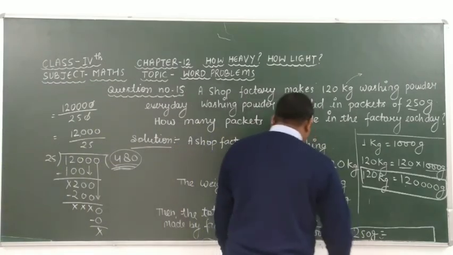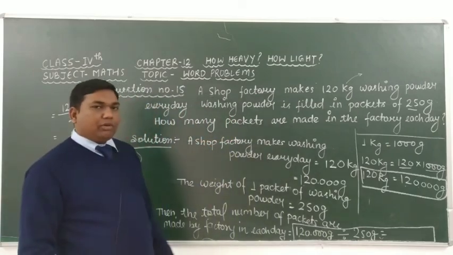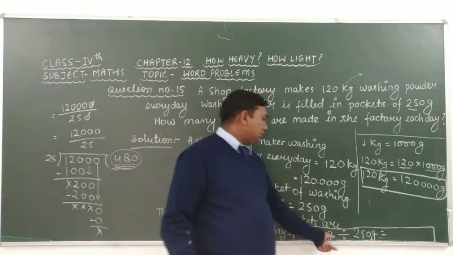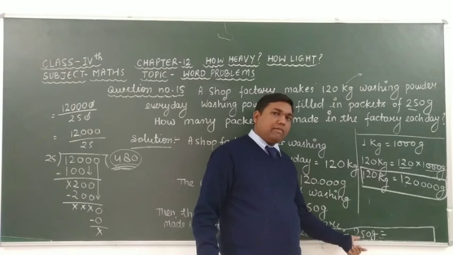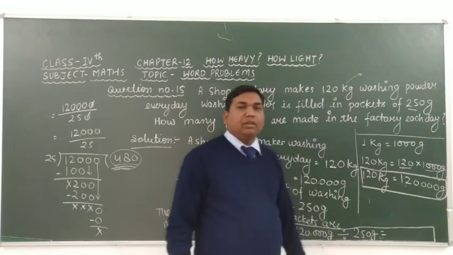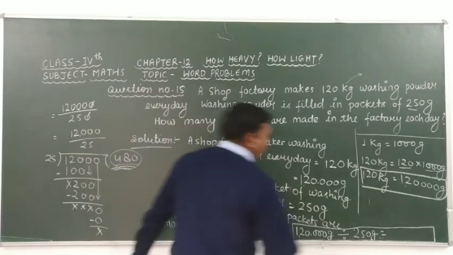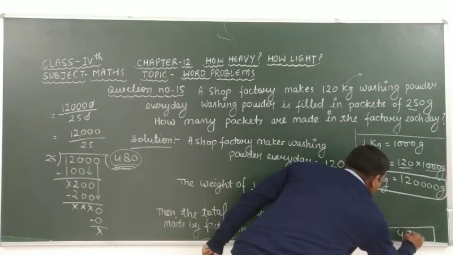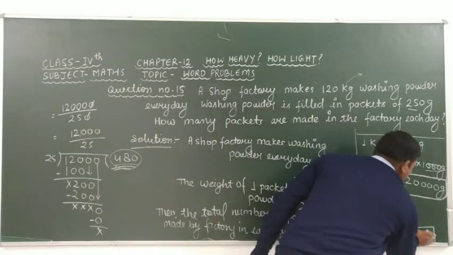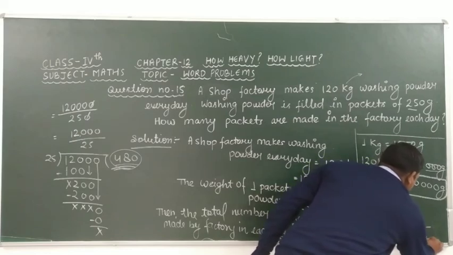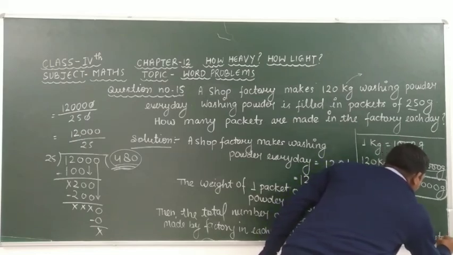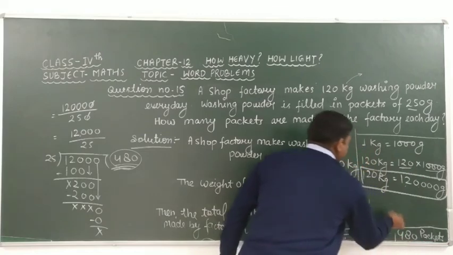480. It means that if we divide 1,20,000 by 250 gram, then we get 480 packets.